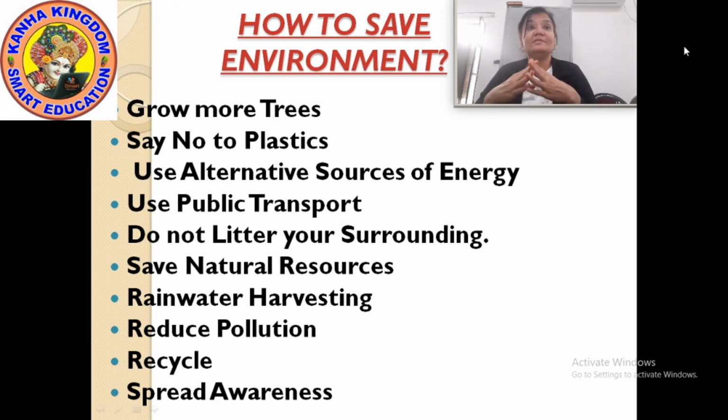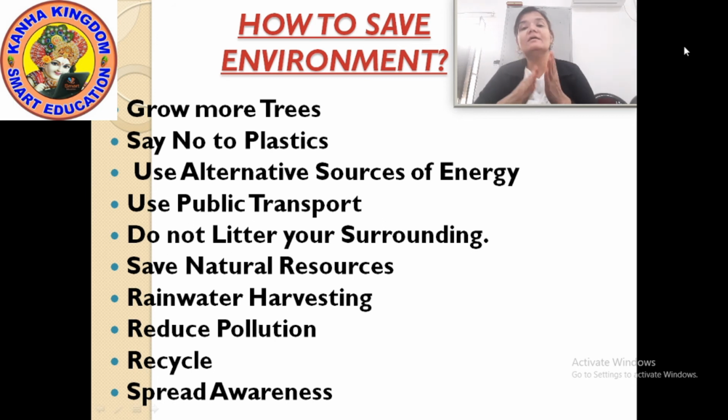So if you want to save your nature, you should have one good habit of not littering things here and there. The waste you throw is necessary. I know garbage cannot be kept at home, but the waste you throw away also contains non-biodegradable items.